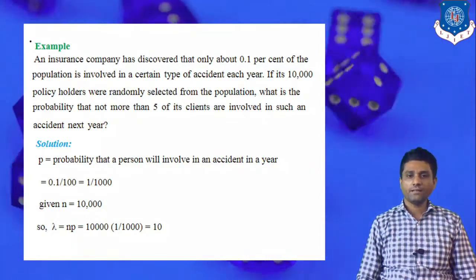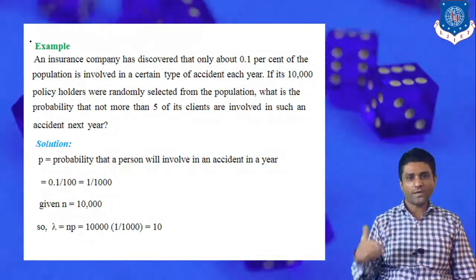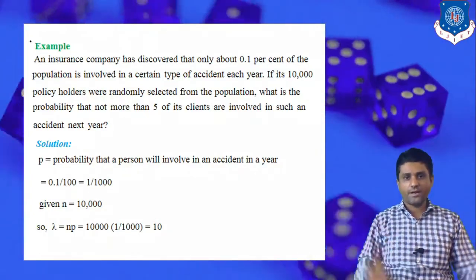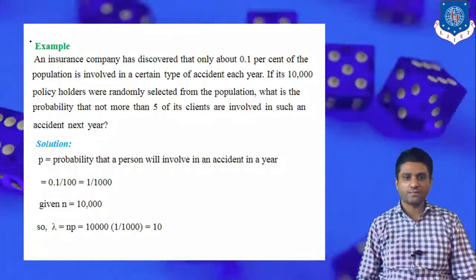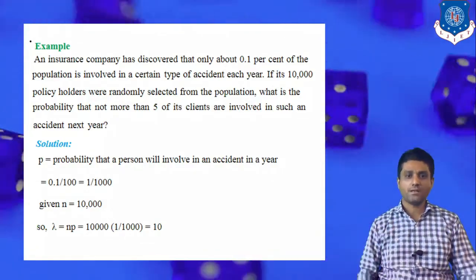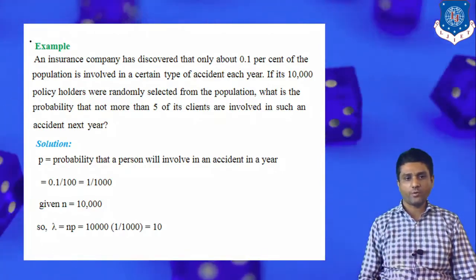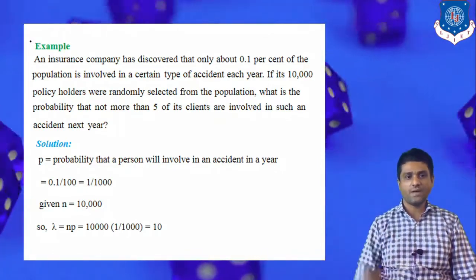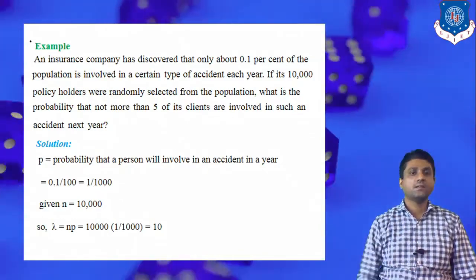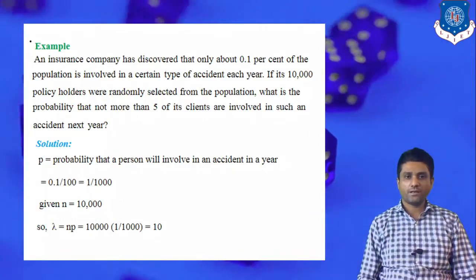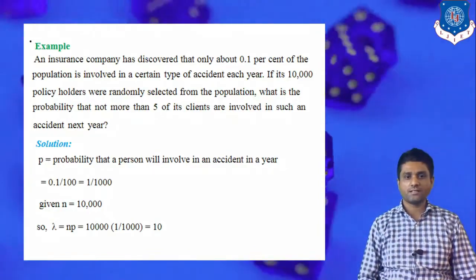We know that the mean corresponding to this discrete random variable, whether binomial or Poisson, is np. So lambda is equivalent to np, where n is 10,000 and p is 1 by 1000. By simplifying, we get the Poisson distribution parameter lambda as 10.